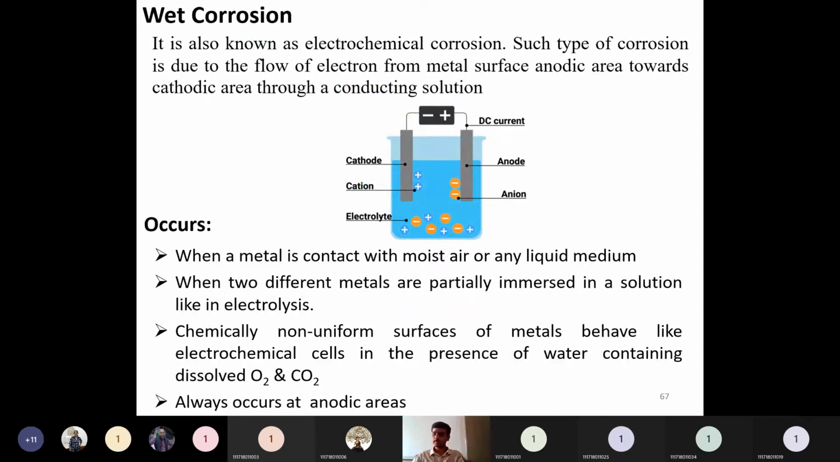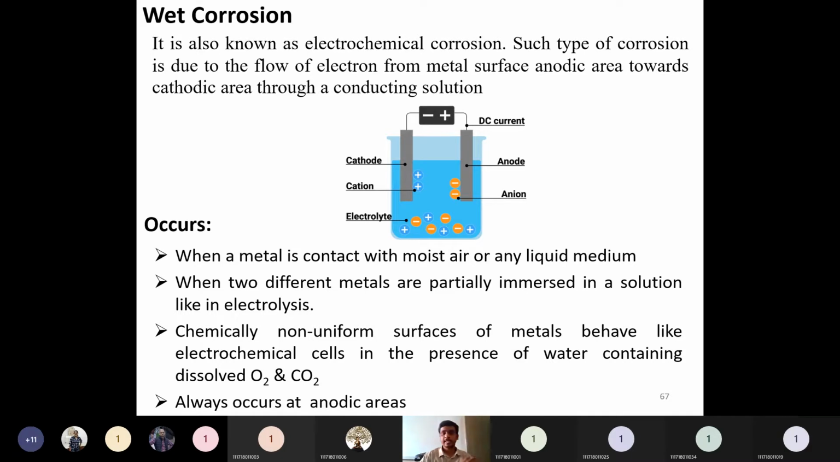Yes, sir. Okay, then the next one is wet corrosion. So what is this wet corrosion? Wet corrosion is also known as electrochemical corrosion. For this type of corrosion to occur, there are four steps which we need to discuss here. I will describe those four steps.